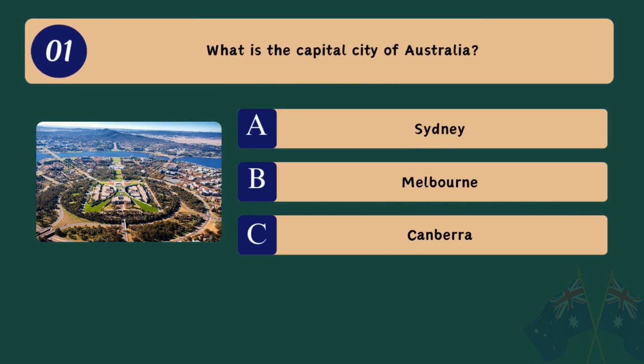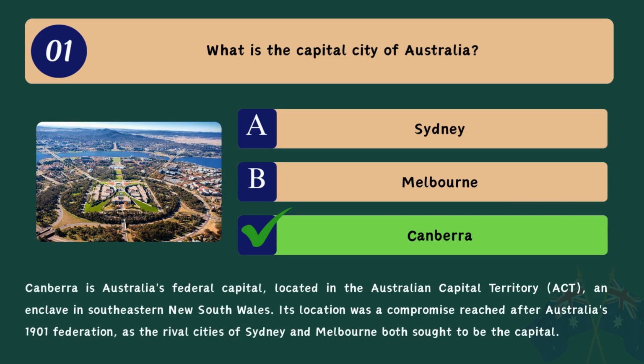Question 1. What is the capital city of Australia? A. Sydney. B. Melbourne. C. Canberra. Correct answer. C. Canberra. Canberra is Australia's federal capital, located in the Australian Capital Territory, an enclave in southeastern New South Wales. Its location was a compromise reached after Australia's 1901 federation, as the rival cities of Sydney and Melbourne both sought to be the capital.